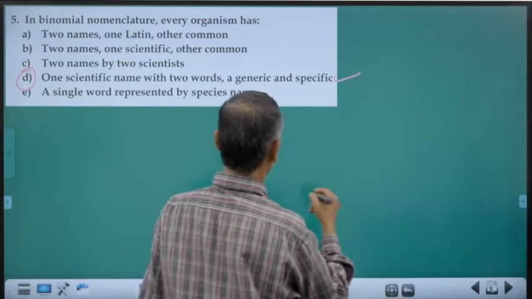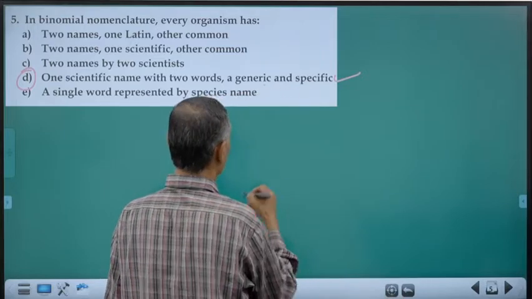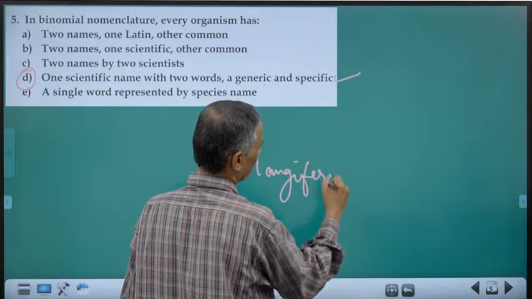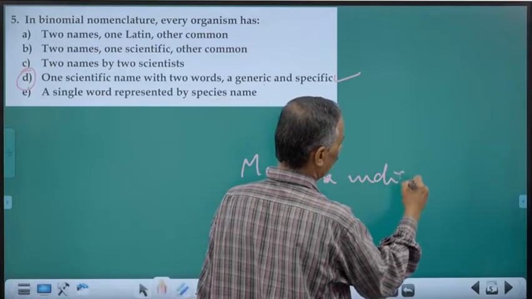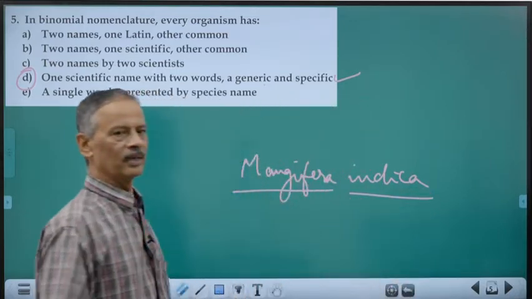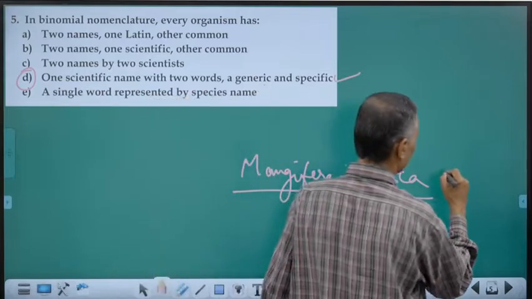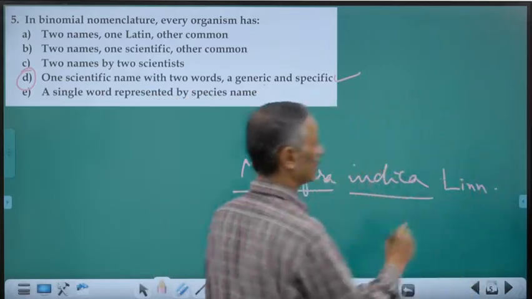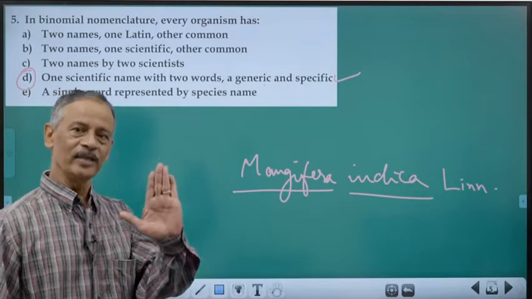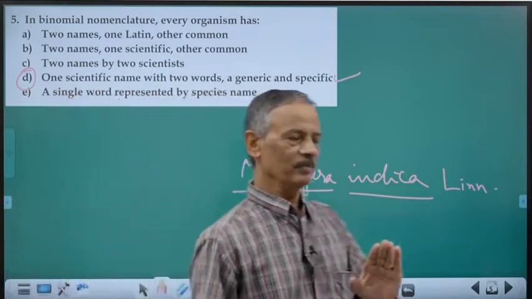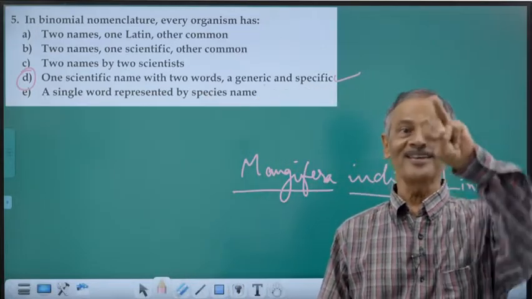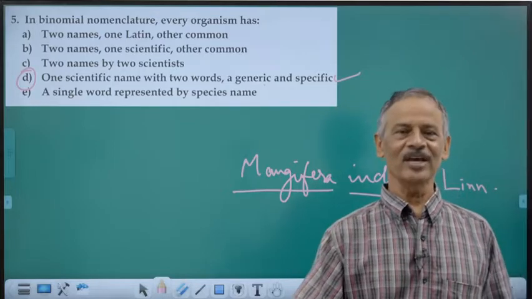So for example, Mangifera indica, when it is written, we know the rules. We have to underline by two separate lines. Then the third one is Linn, name of the author. So actually, a binomial nomenclature is having three words: generic name, specific epithet, and author's name. Is that clear?